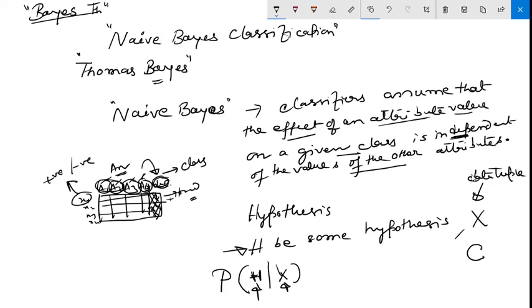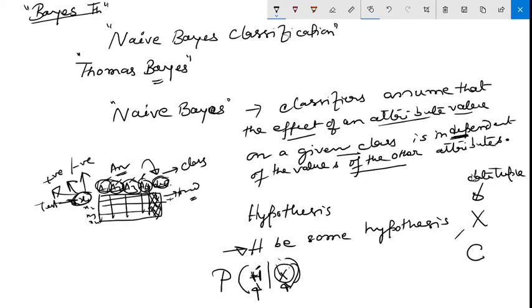So H is called hypothesis. Hypothesis H holds given the evidence or observed data, that means event X occurs. That means this entry happens, let's say in the test data, an unknown entry X1. Whether this X1 will belong to negative class or positive class, that is what it is going to say. So this is the main thing of Bayesian classification.